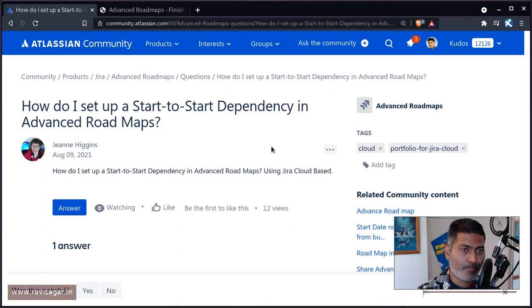But I would still say, even though you have finish to start dependencies in the advanced roadmaps, and you can also use concurrent, which is not really ideal, you always have the option to modify the plan the way you want. For example, you may have these dependencies that are scheduled one after another, but if you think they need to be done together, maybe you can change the schedule yourself, maybe assigning them to the same sprint, or maybe use the rank field to schedule them together, one after another in terms of priority as well.